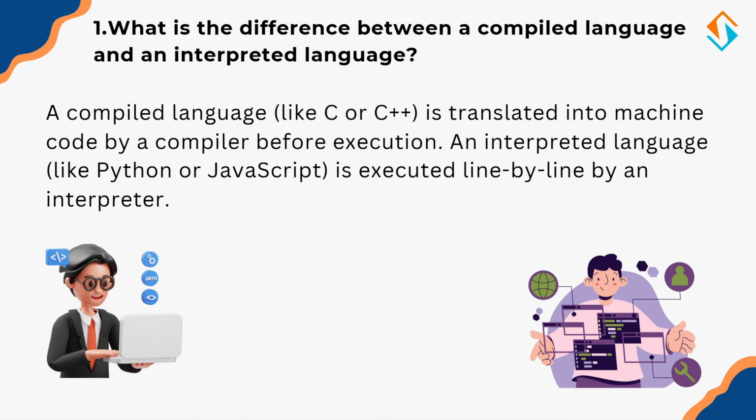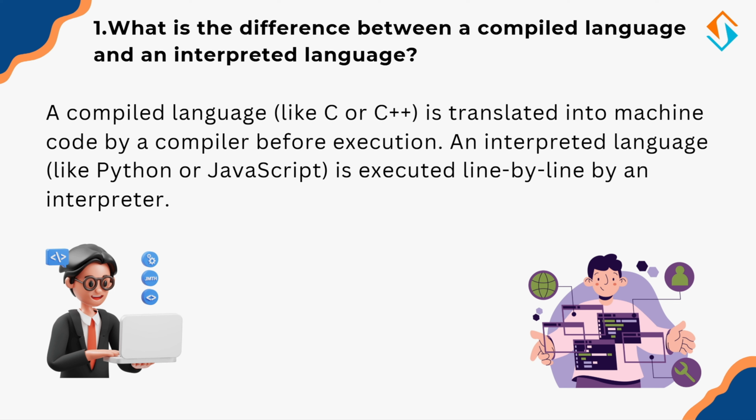Alright, let's get started. So, what is the difference between a compiled language and an interpreted language? Let's begin with a fundamental concept that often confuses beginners: compiled versus interpreted language. A compiled language like C or C++ is translated into machine code before execution. This means the entire program is converted into a format that the computer understands in one go, making it faster when running. On the other hand, an interpreted language like Python or JavaScript is executed line by line by an interpreter. This makes it easier to debug but sometimes slower compared to compiled languages.